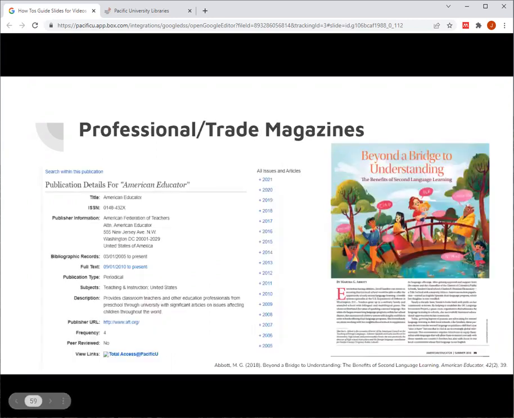You can also find articles from professional or trade magazines. These are magazines that have the latest news, research summaries, issues, and best practices in a particular field. Often professional associations will publish these magazines. For example, if you're a chemical engineer, you might look at CEP magazine, which is a professional magazine published by the AIChE Professional Association. These articles are not peer-reviewed, but they're reviewed by an editor and are held under scrutiny by members of the professional association.